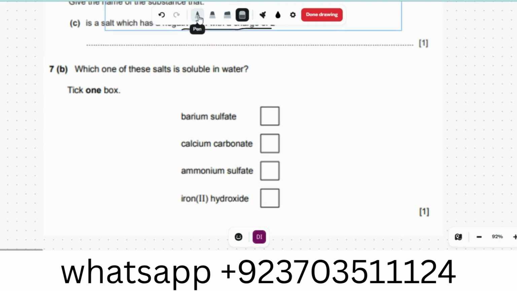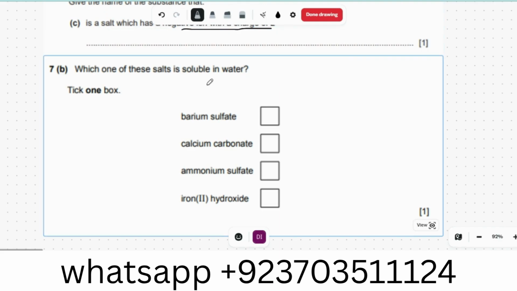Now the next question. Which one of the following salts is soluble? Calcium carbonate is not. Barium sulfate is also not. Iron hydroxide is not. So ammonium sulfate. That's all about it.